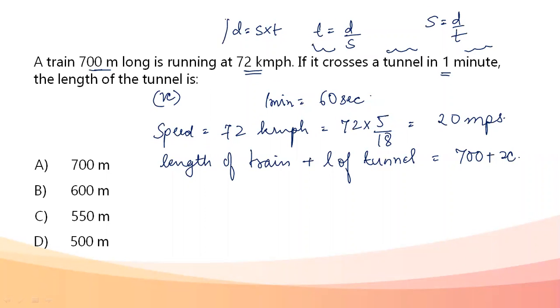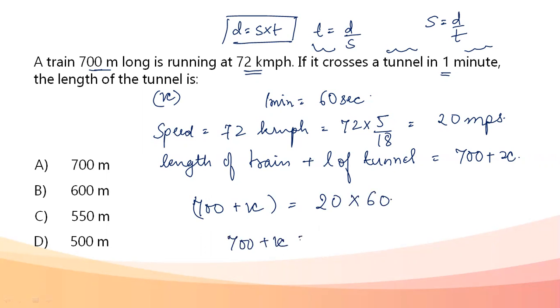I'm going to use this formula: distance equals speed into time. Distance is 700 plus x, which equals speed, 20, times the time given to me, 60 seconds. So 700 plus x equals 1200. My value of x, that is the length of the tunnel, comes out to be directly 500 meters. My answer is option D, 500 meters.